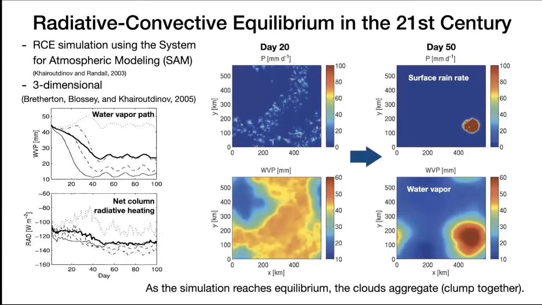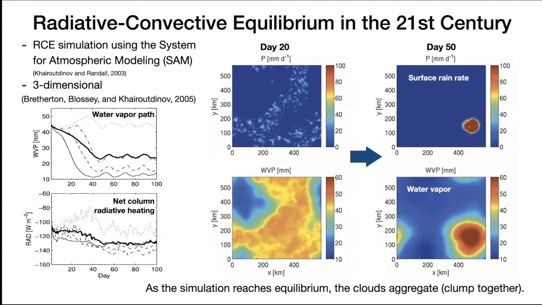What you're seeing on the right here is a snapshot of the model. The left column is from day 20 and the right column is from day 50. The upper row shows surface precipitation, or rain, and the bottom panel shows water vapor in the entire atmosphere. So with RCE simulations, we simplify the model by starting everything without horizontal variations, meaning that at the very beginning of the model, everything looks the same when you're at the same horizontal plane.